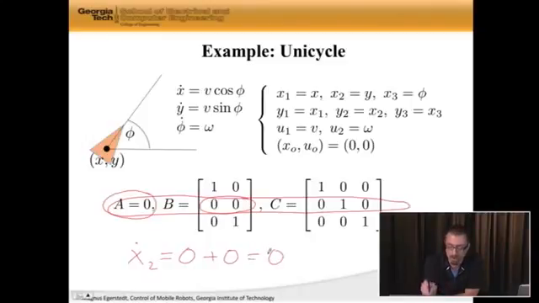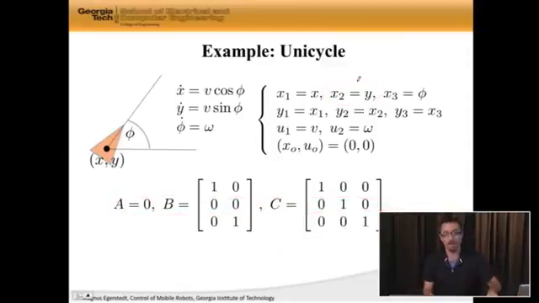Well, x2 was the y direction. What this means is if I'm pointing my robot straight in the x direction, then apparently I cannot actually make the car drive in the y direction. That seems a little bit fishy, actually. What is going on here is that the linearization that we performed didn't quite capture all the nitty-gritty, exciting things that were going on with the nonlinear model.